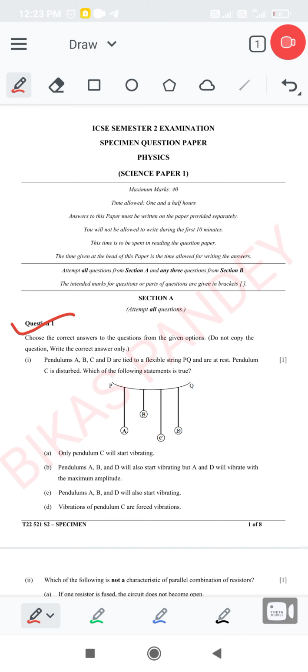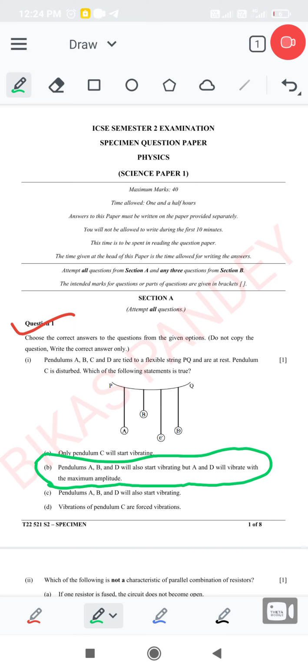The first statement is, only pendulum C will start vibrating. This is not true. Option B: pendulums A, B and D will also start vibrating, but A and D will vibrate with the maximum amplitude. So this option is correct. So the answer for this question is option B. Why? Because this is a string, and when pendulum C vibrates, all the three other pendulums also start vibrating. But A and D will vibrate with maximum amplitude because of resonance. This is because the lengths of pendulums A and D are the same. So the answer for this question is option B.